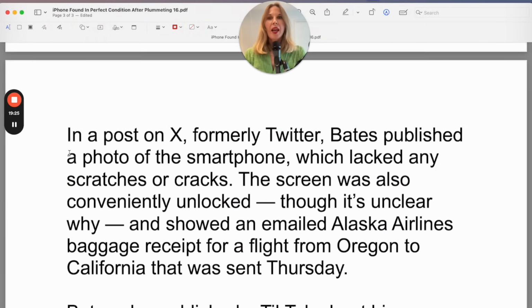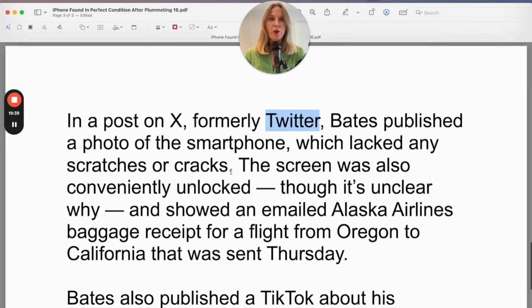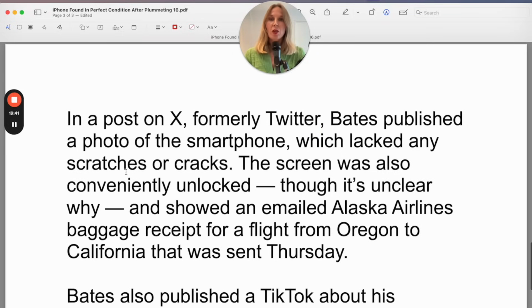Let's continue. In a post on X, formerly Twitter, remember Twitter is now called X. Do you call it X? I still call it Twitter all the time. In a post on X, formerly Twitter, Bates published a photo of the smartphone, which lacked any scratches or cracks. So if it lacks something, it means it doesn't have it. So it's another way of saying which didn't have any scratches or cracks.